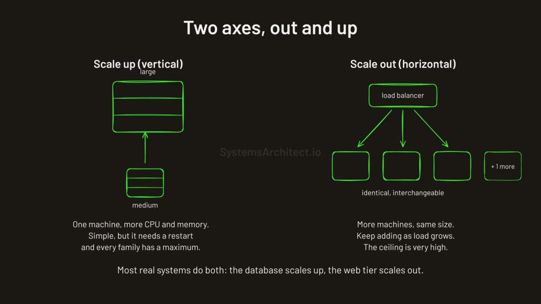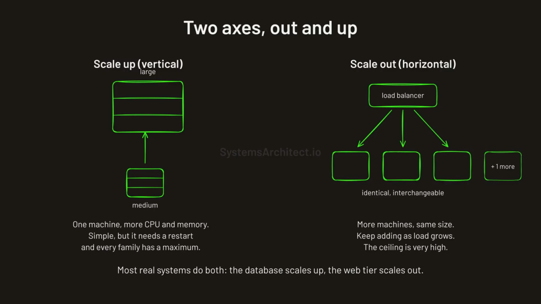Horizontal scaling adds identical instances behind a load balancer. Each new instance takes a share of the incoming work. This is the default answer in cloud systems, and for good reason. The ceiling is very high because you can keep adding machines.